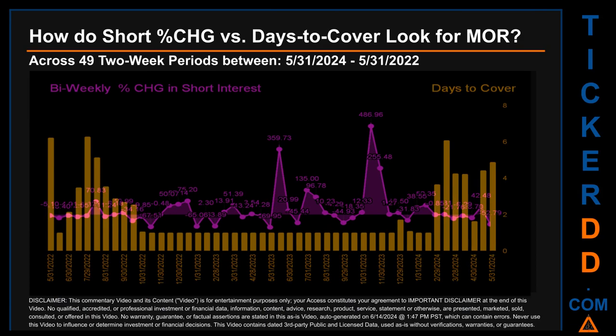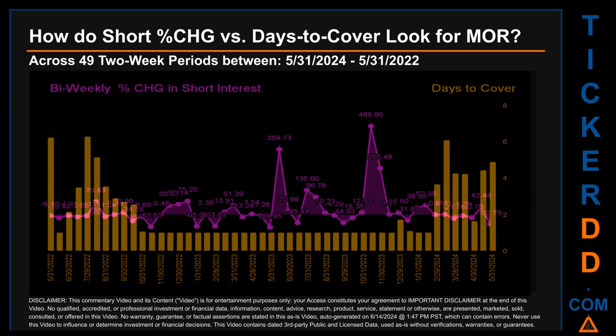Zooming out, I looked across 49 two-week snapshots, from latest found, May 31, 2024 to oldest found, May 31, 2022. In the graph, I overlaid bi-weekly percentage change in short interest against days to cover. Across these 49 two-week snapshots, the average percentage change of short interest was about 24.97%.